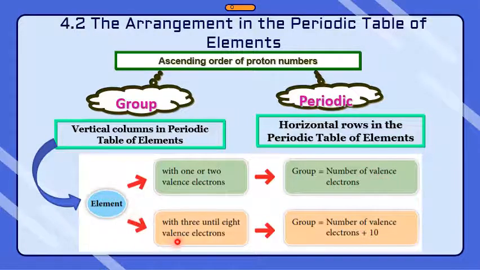The second one is if the valence electrons are 3 until 8. If the valence electrons are 3 until 8, it means the group equals the number of valence electrons plus 10. We will see the examples so you can understand better.